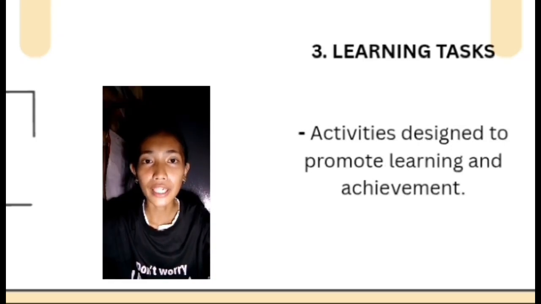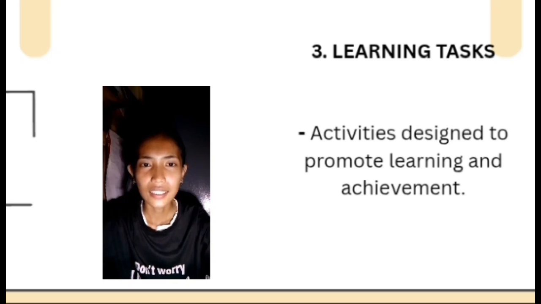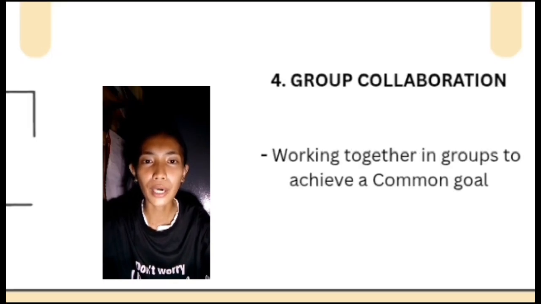Number 3, we have learning task, an activity designed to promote learning and achievement. For example, incorporating hands-on activities, group work, and technology-enhanced learning to facilitate active learning. Number 4, we have group collaboration, working together in groups to achieve a common goal.